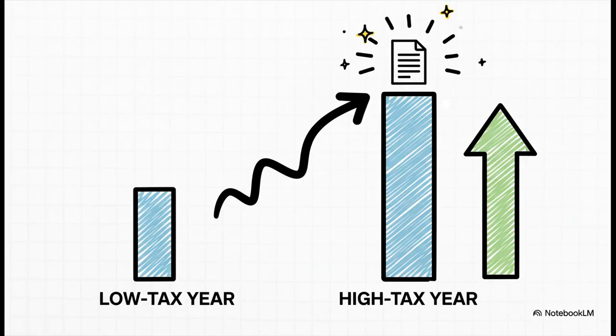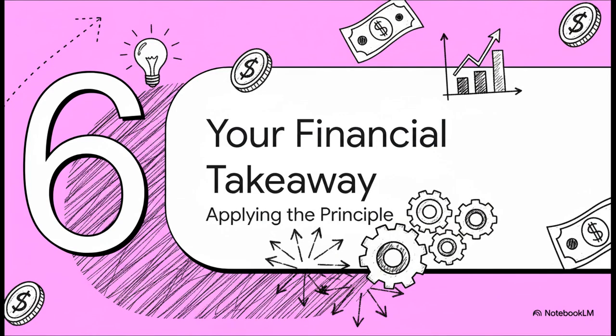This is the aha moment. The deduction became far more valuable because we used it to shield income in the year with the high tax rate. We strategically shifted that deduction out of the low tax year and into the high tax year to maximize its financial punch. So, we've gone all the way from abstract theory to a concrete calculation.